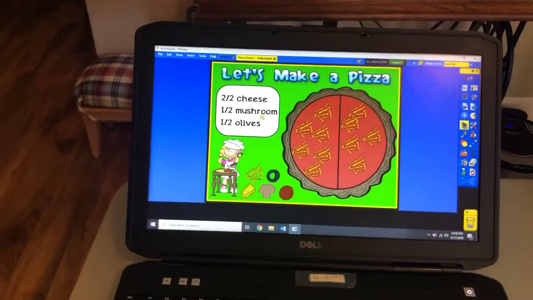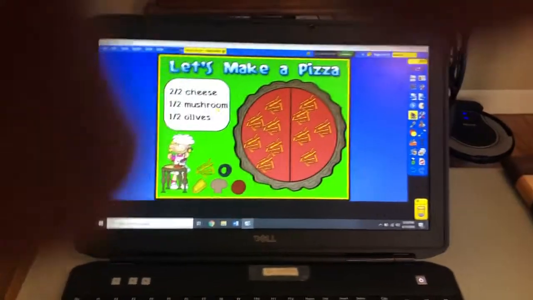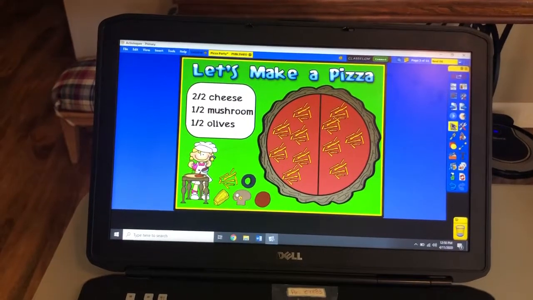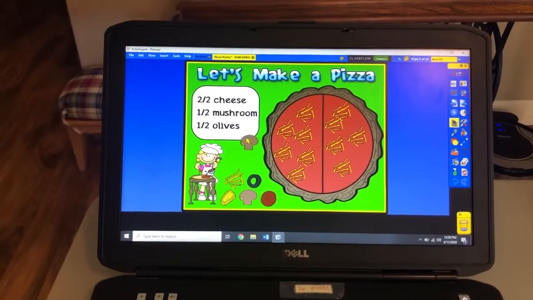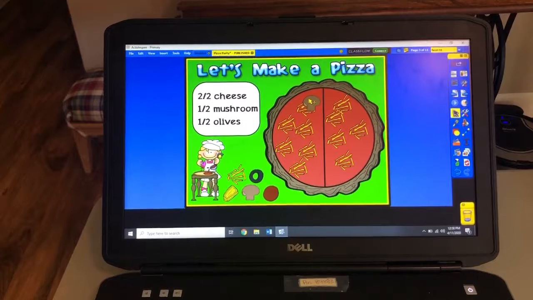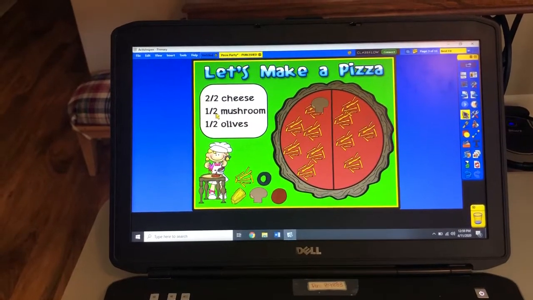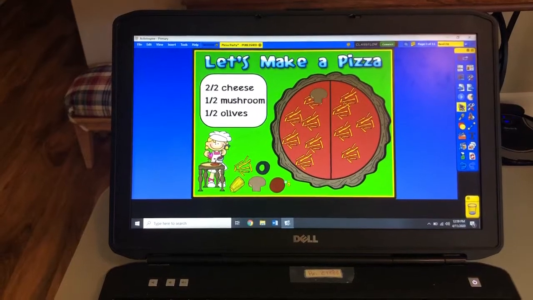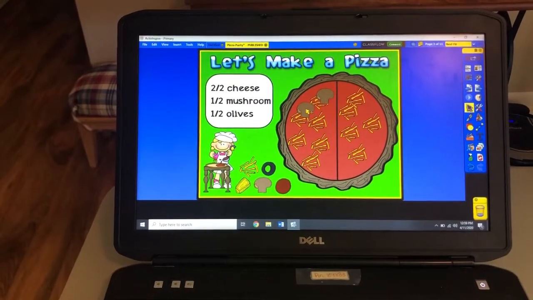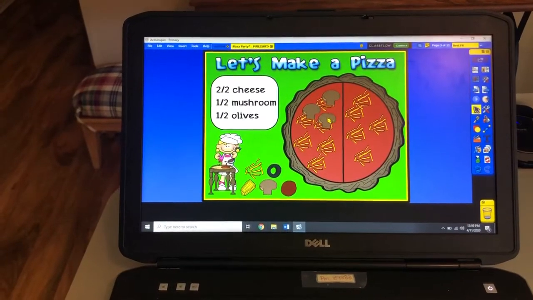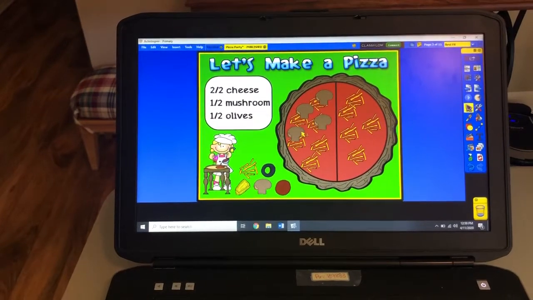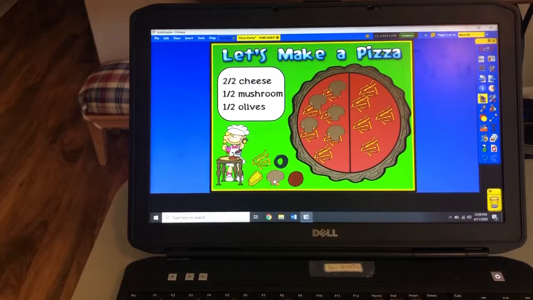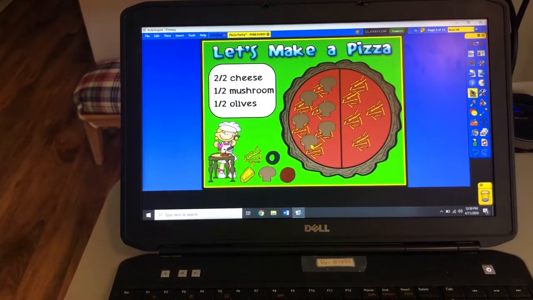All right, now, this word is mushrooms. Okay, this right here is what a mushroom looks like. So mushrooms goes on 1/2 of the pizza. That means that one of these sections is going to get mushrooms. So I'll go ahead and put 1/2 of mushrooms on the pizza. I don't like mushrooms on my pizza. Do you guys like mushrooms?